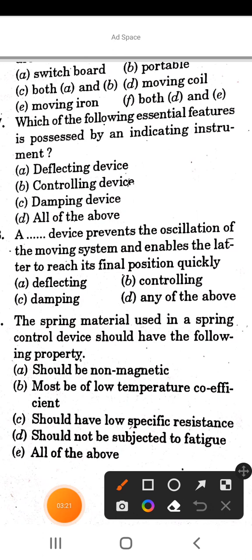Next question is, the spring material used in spring control device should have the following property. Option A is should be non-magnetic. Option B is must be of low temperature coefficient, should have low specific resistance, should not be subjected to fatigue, and all of the above. So the correct answer of this question is option E, all of the above.